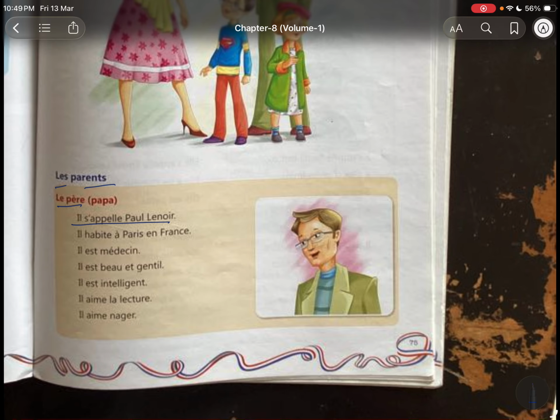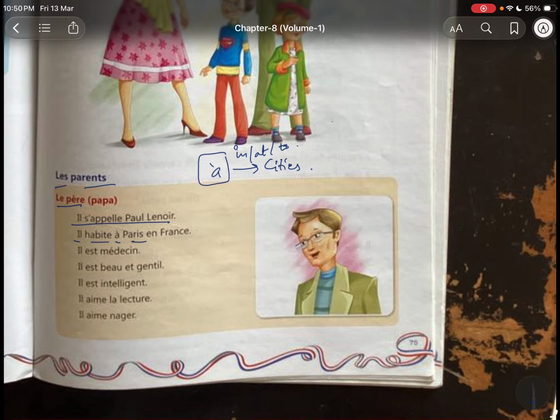Il s'appelle Paul Lenoir. His name is Paul Lenoir, or he himself called Paul Lenoir. Whatever you want to say, you may say. Il habite à Paris. He lives. With cities, we always use a preposition. With cities, we always use à to say in, because it has three meanings: in, at, to, right? There are three meanings here. With cities, we always use à.